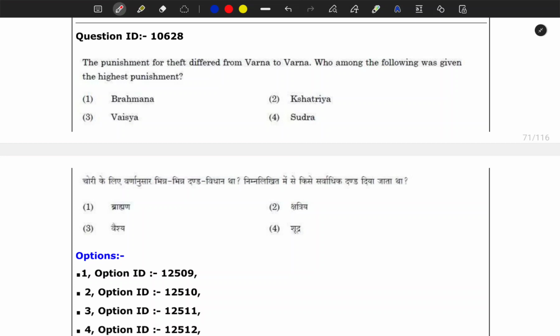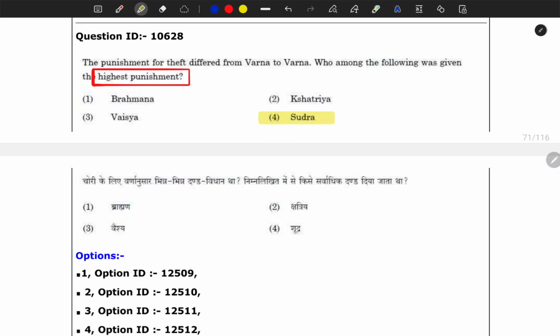So here again the question is, the punishment for theft varied from Varna to Varna. Who among the following was given the highest punishment? Here, in the ancient age you must have heard about the different degrees of punishments which were given based on the particular Varna the committer of that crime belonged to. And in that order, Shudras were the ones who were most punished.